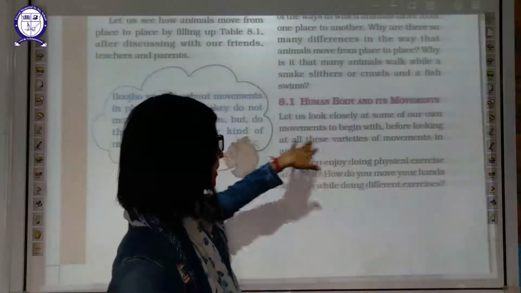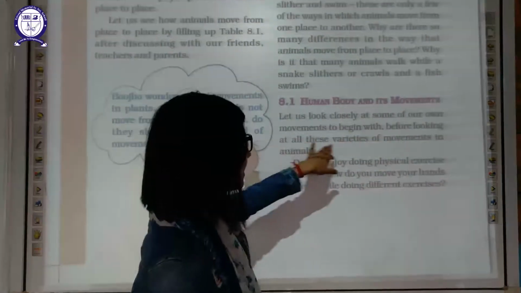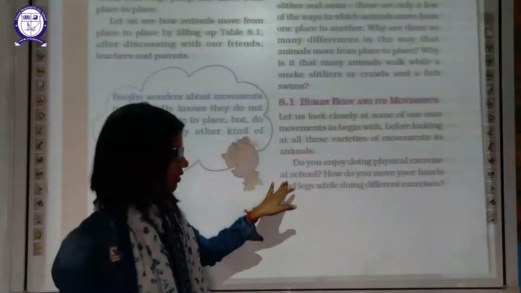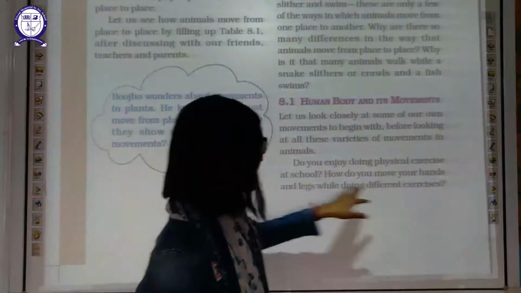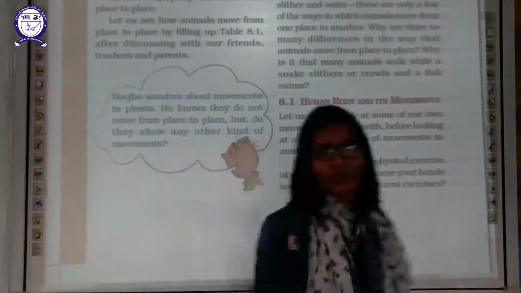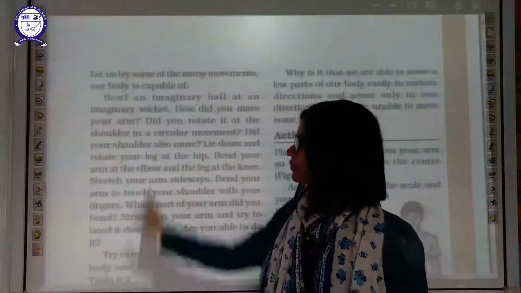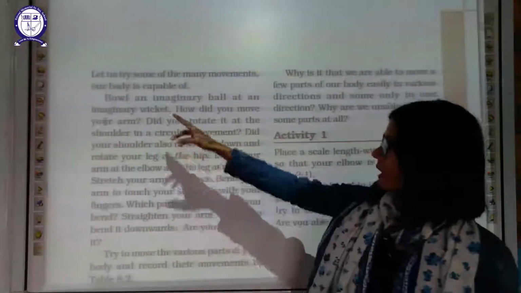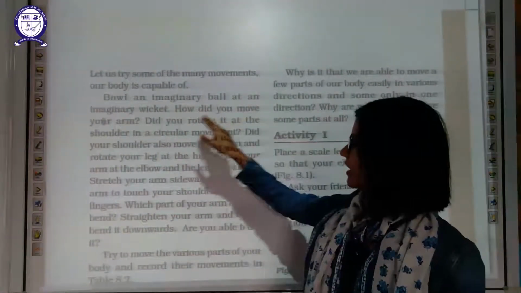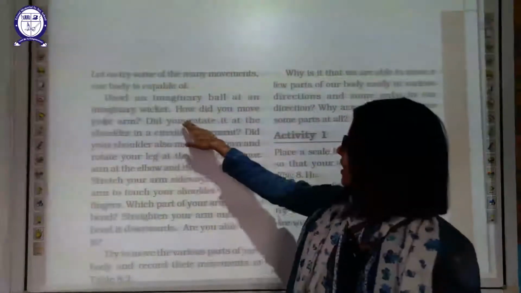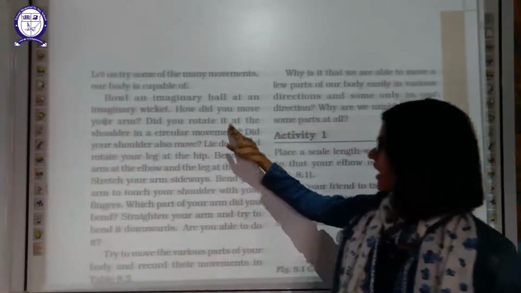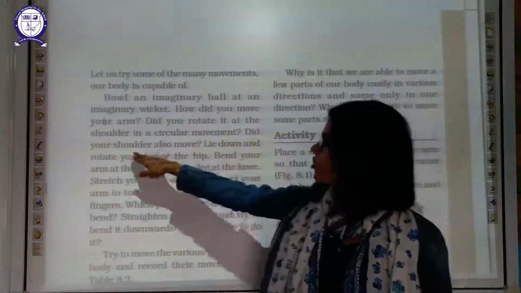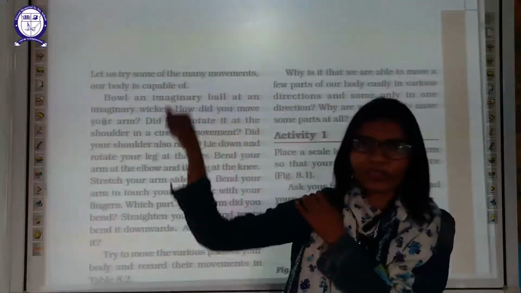Look closely at some of your own movements to begin with, before looking at the variety of movement in animals. Do you enjoy doing physical exercises at school, or nowadays at your home? How do you move your hand and leg while doing different exercises? You have to observe it on your own. Let us try some of the many movements your body is capable of. Bowl an imaginary ball at an imaginary wicket, just like that. How did you move your arm? Did you rotate it at the shoulder in a circular movement like this? Did your shoulder also move? Your shoulder also moves with that.